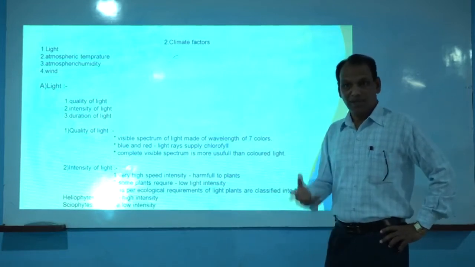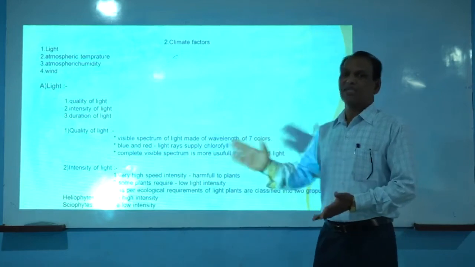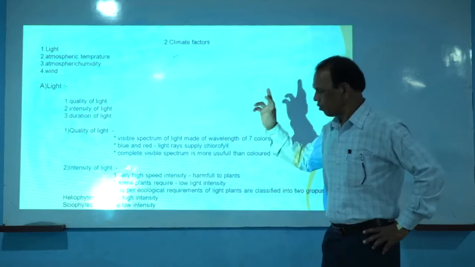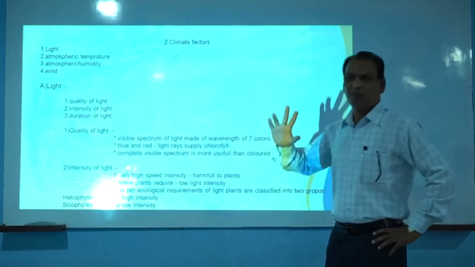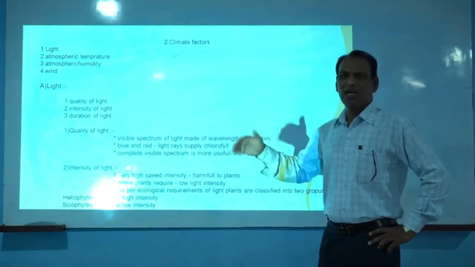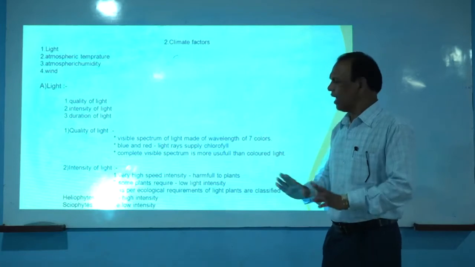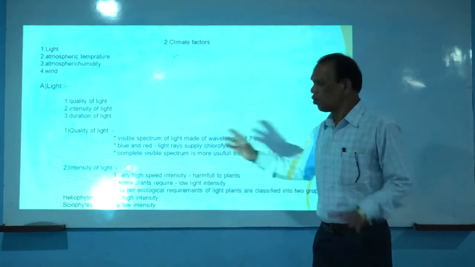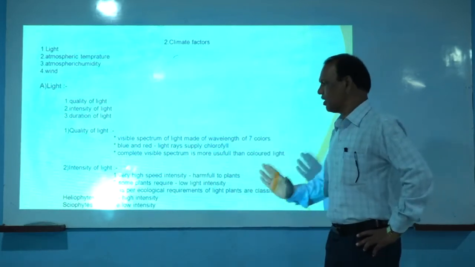For example, as I have told you earlier, plants which grow naturally in less rainfall zones, for example deserts, are commonly called heliophytic plants or heliophytes. These plants are adapted for those conditions. They naturally get high intensity light, and they develop some adaptations in order to survive under high light intensity conditions.